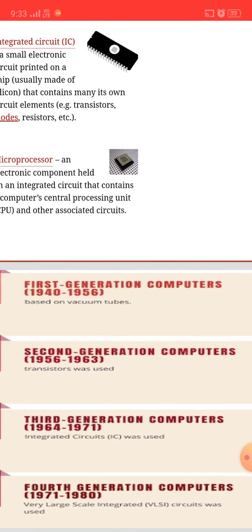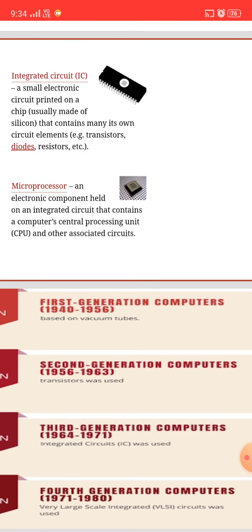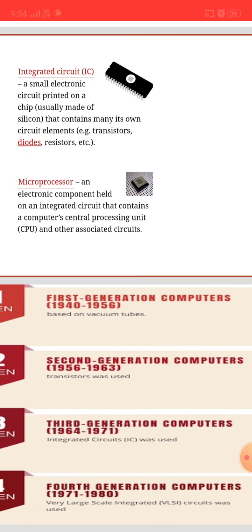First generation computers were from 1940 to 1956, based on vacuum tubes. I will show you a picture of the vacuum tube also. Second generation computers were from 1956 to 1963, and transistors were used.